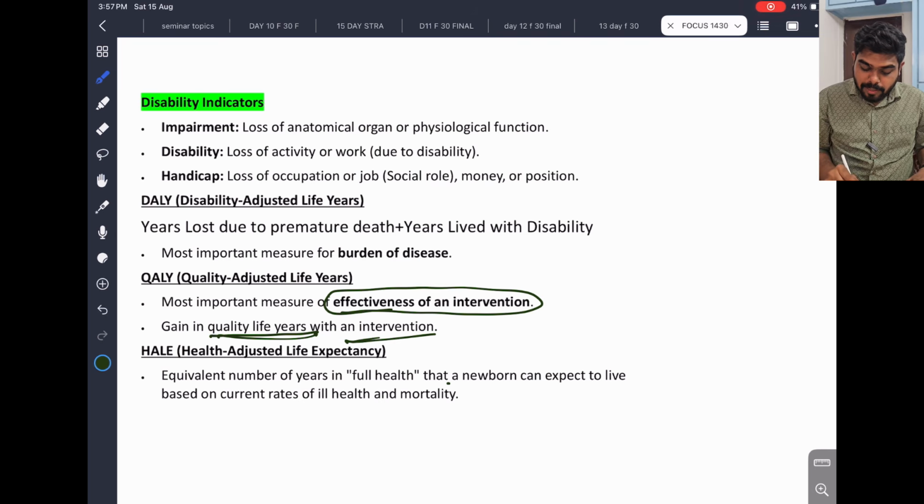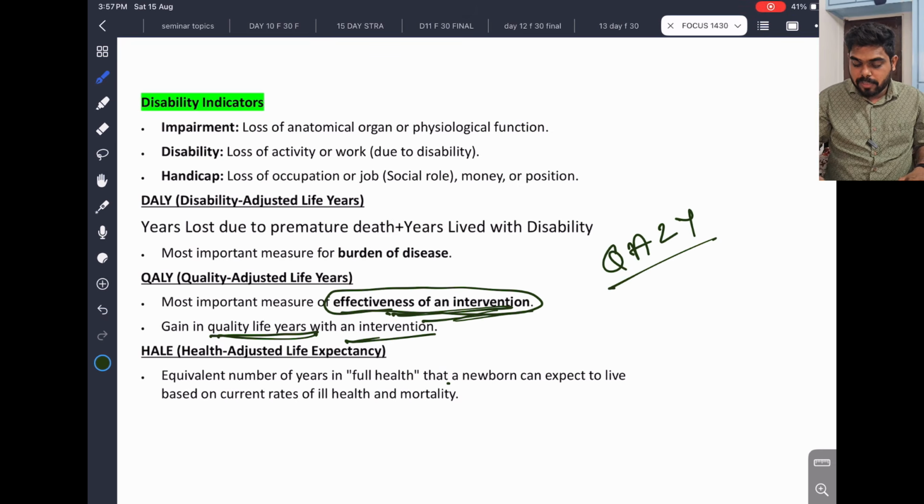So it gives the measure of effectiveness of an intervention. This is very important. QALY means quality adjusted life years. So he has some disability, we gave an intervention, so his quality of life improved. The effectiveness of an intervention is measured by QALY, and there will be a gain of quality of life with the intervention. That is very important. Okay, clear. So that is QALY.